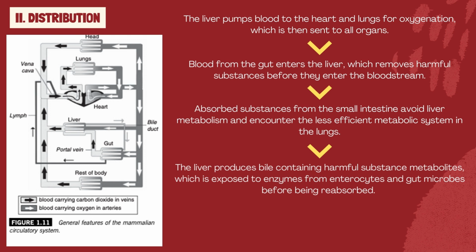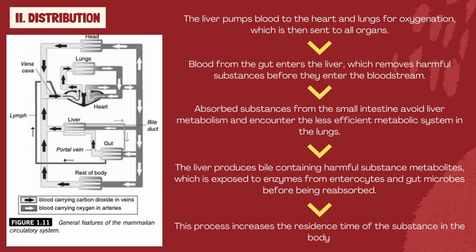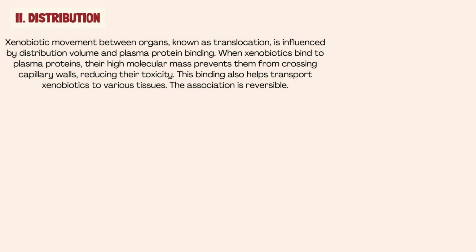This recycling process is called the enterohepatic circulation, which increases the residence time of the xenobiotic in the body. The distribution or translocation is the interorgan movement of xenobiotics, which depends on the distribution volume and plasma protein binding. Both affect the xenobiotic agent's biological effects. Xenobiotics bound to plasma proteins cannot cross capillary walls due to high molecular mass, thus decreasing the toxic effects of the xenobiotic, but it is an efficient means of transport for xenobiotics to various tissues since this association is reversible.